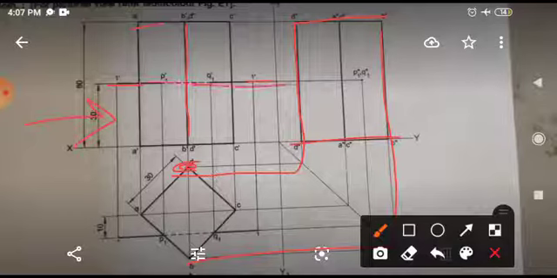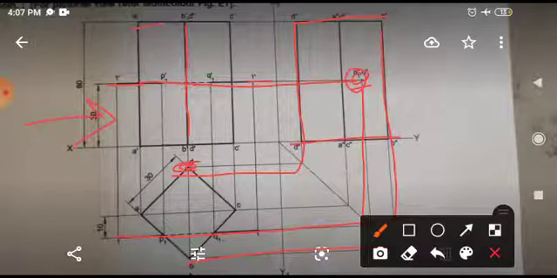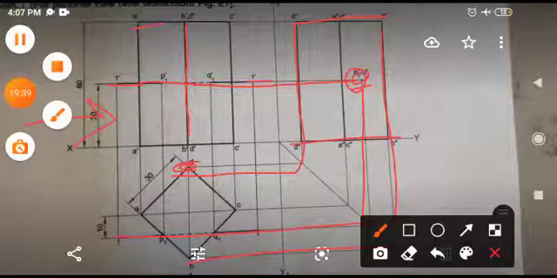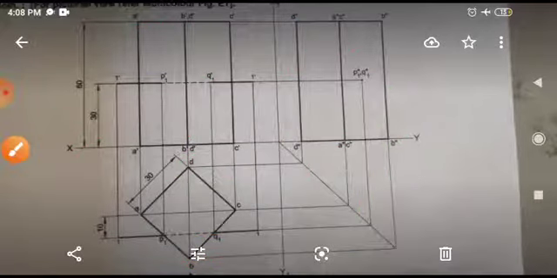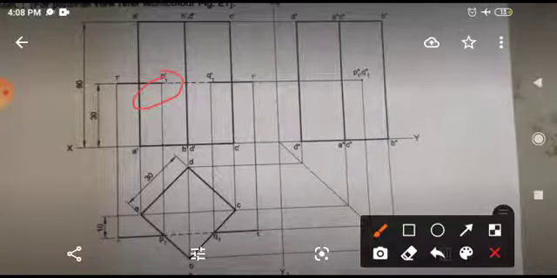This projection you have to extend up to this point, and where the line actually is, how do you locate this? With the help of front and top view, take the intersection. You can get this point. Now if you see the line from the side view, the side view of this line will be a point, therefore this is the point. As this line is PQ, these are the PQ point.